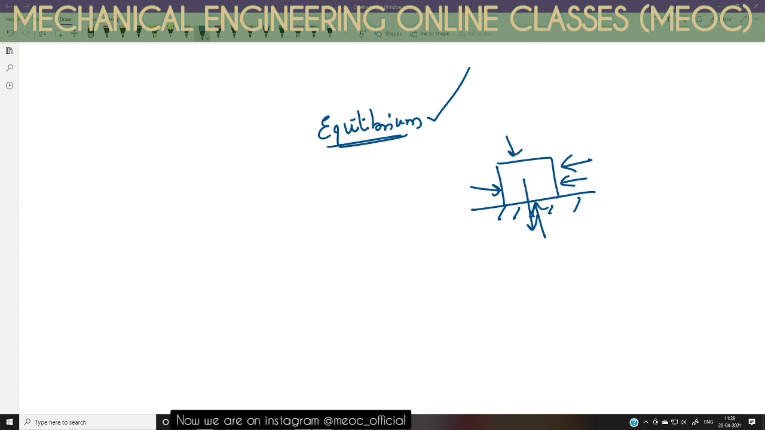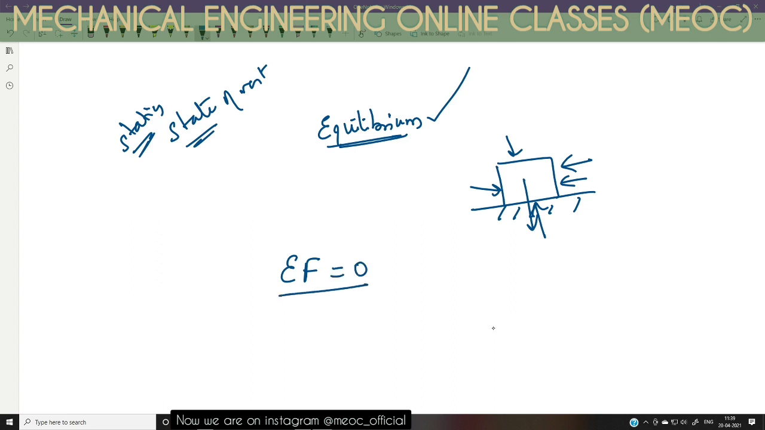But mathematically, how do we define it? An object is in equilibrium, or because we are in statics now, and statics means a state of rest, I can say that if the object is at rest, no matter what forces are acting on it, then the object is under equilibrium. So what does that mean? No matter how many forces are acting on it, the net effect of all these forces must be zero. That is what I actually mean by it.